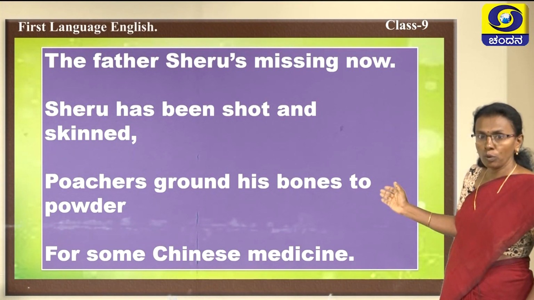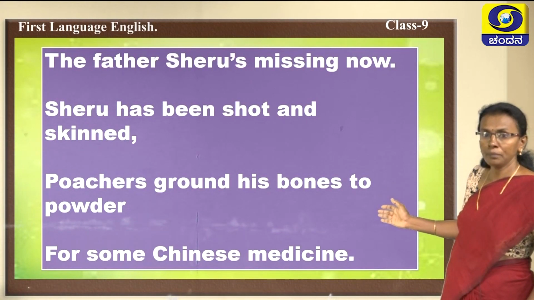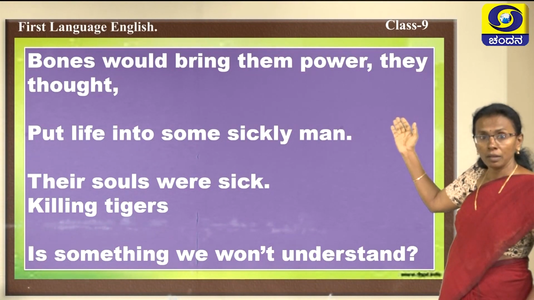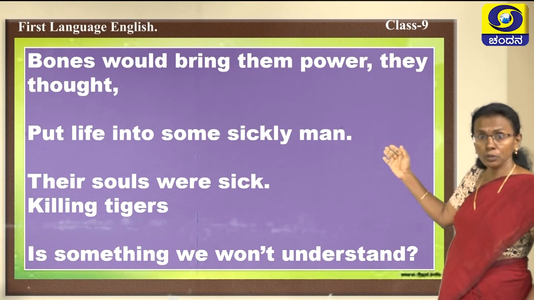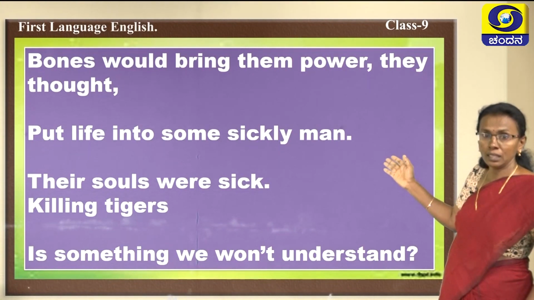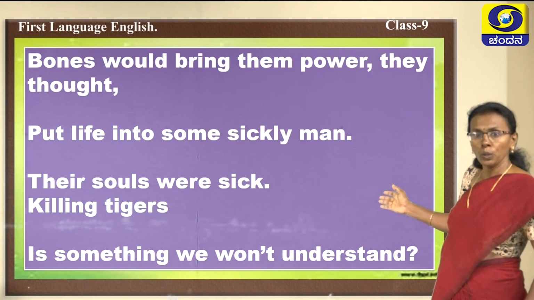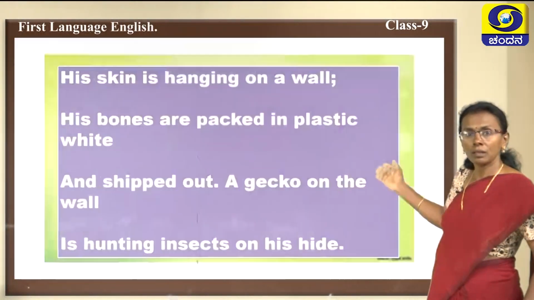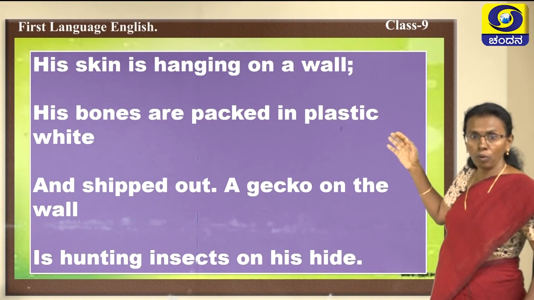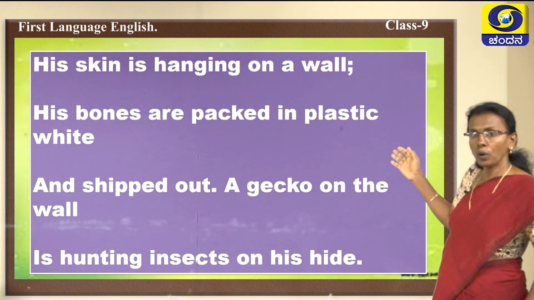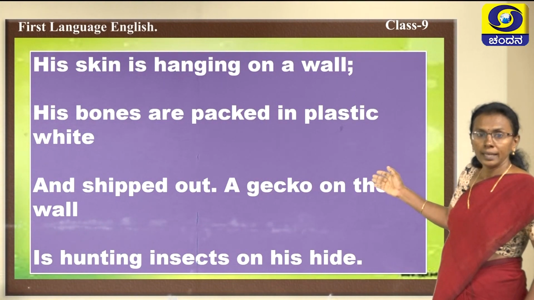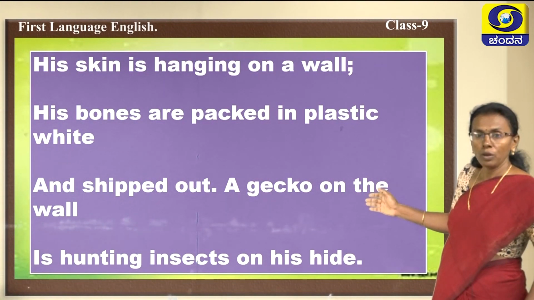Poachers ground his bones to powder for some Chinese medicine. Bones would bring them power, they thought. Put life into some sickly man. Their souls were sick, killing tigers. He's something we won't understand. His skin is hanging on a wall. His bones are packed in plastic white and shipped out. A gecko on the wall is hunting insects on his hide.